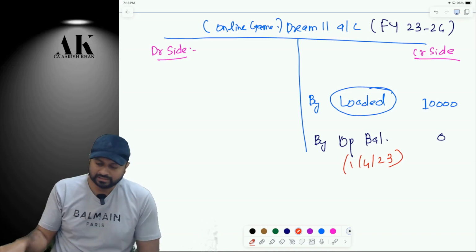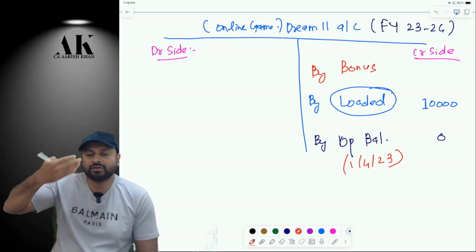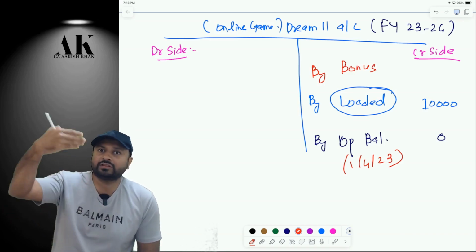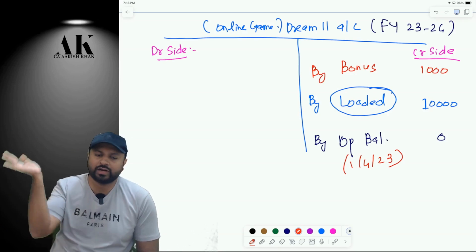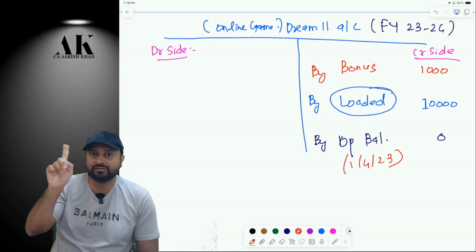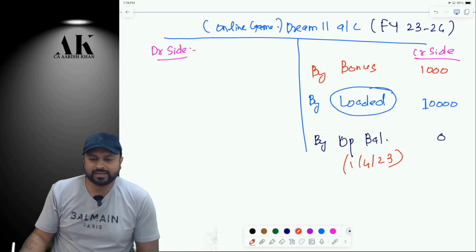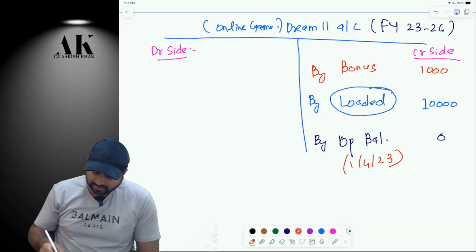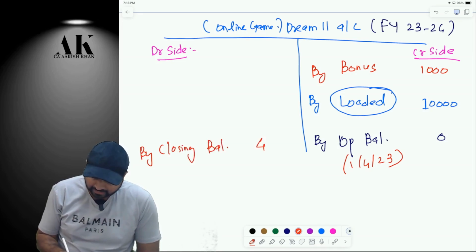To tempt you, they will give you some bonus amount. They will say, if you play Dream 11 before 30th September, we are going to give you 1,000 rupees bonus. So that can also be loaded in your account. This 1,000 is not your money. It is a gift, an incentive from Dream 11 to you. Now, suppose at the end of the year, you see your closing balance. Closing balance is how much? It is 40,000 rupees.